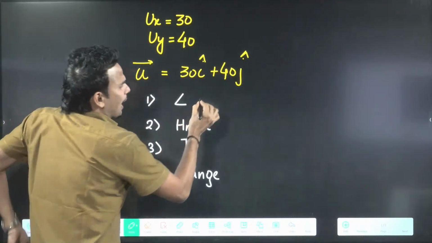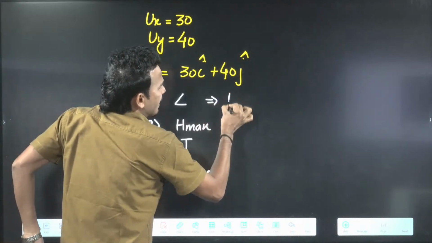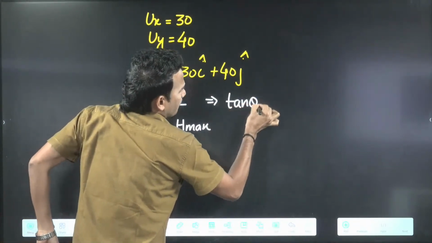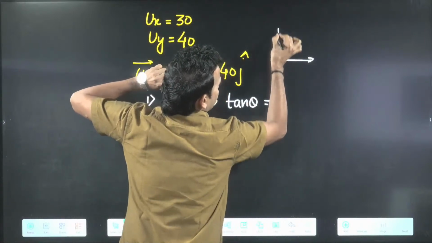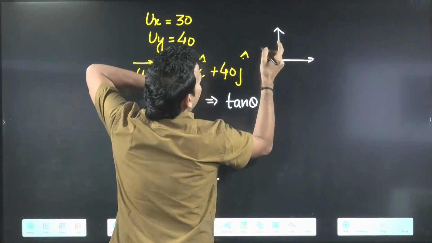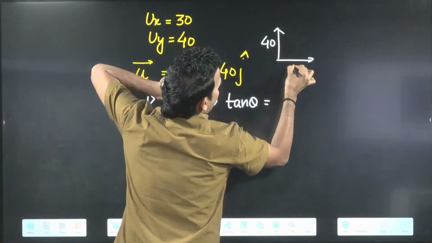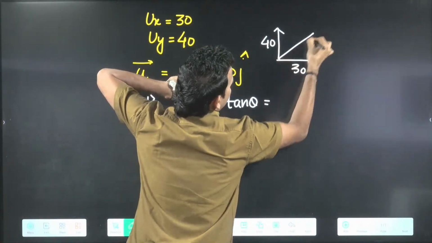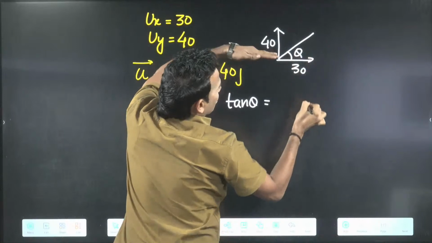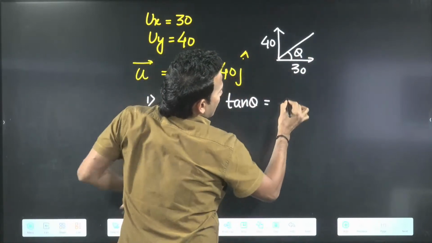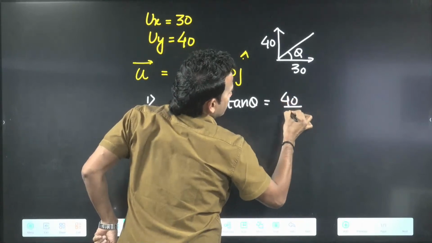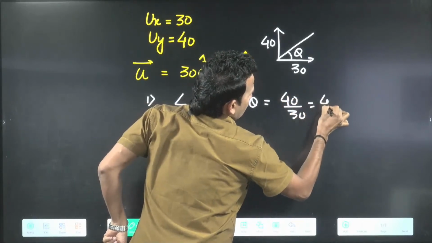If anyone asks you the angle of projection, you can simply say tan theta will come y by x. In vectors you have studied the y component is 40, the x component is 30. The angle with the horizontal we always talk about, so tan theta is opposite by adjacent, that is 40 by 30, which means 4 by 3.